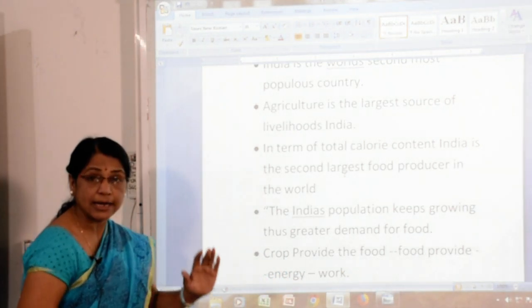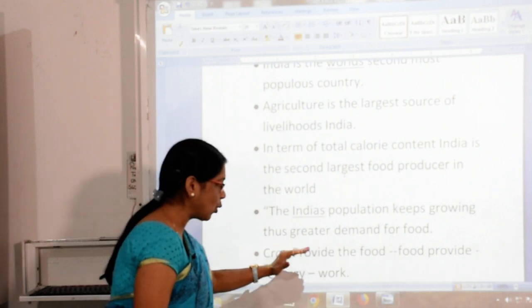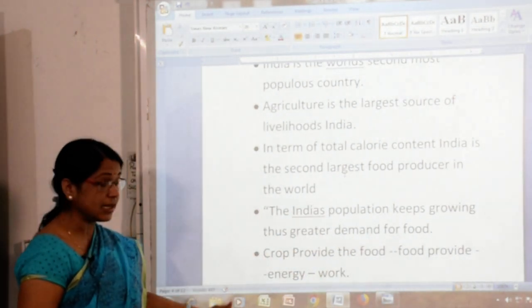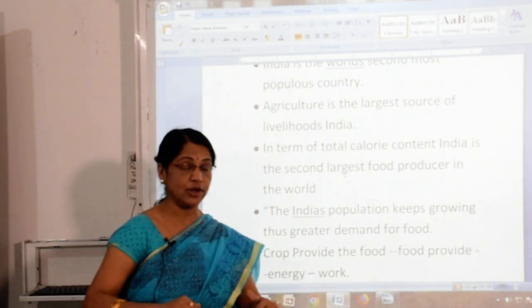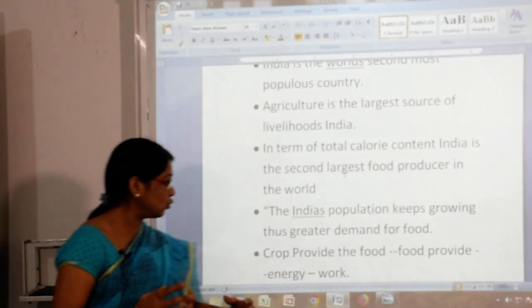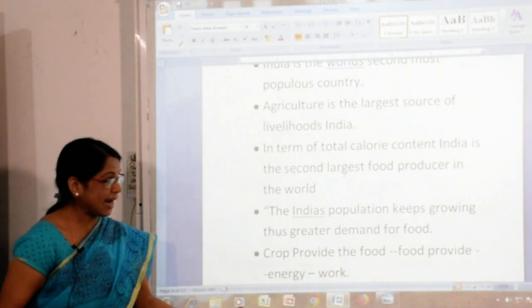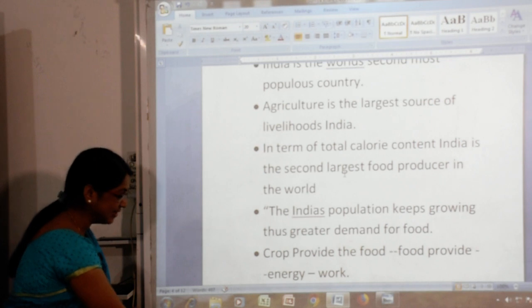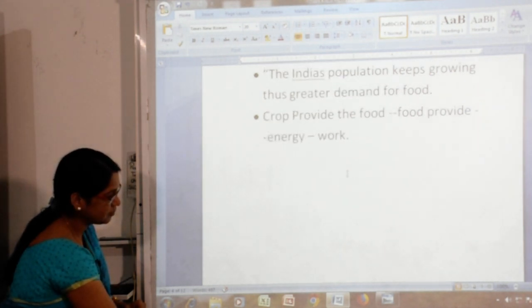So children, again I remind you, crops provide food, food provides energy, and by this energy we do various types of activity such as study. Now let's see further.